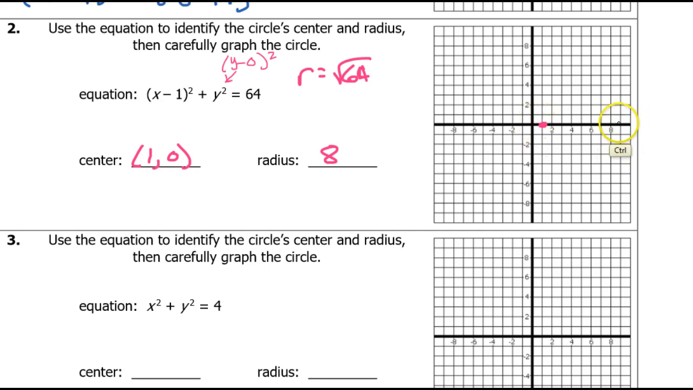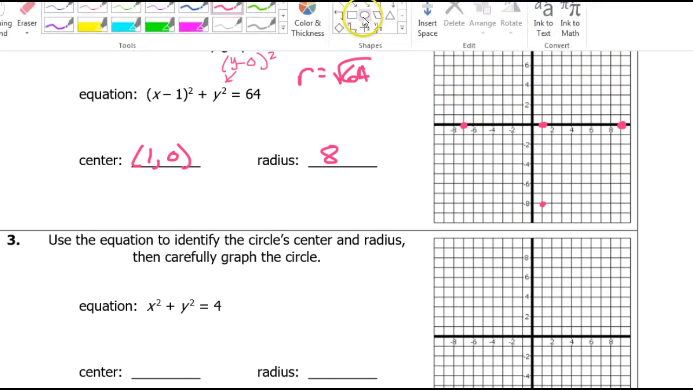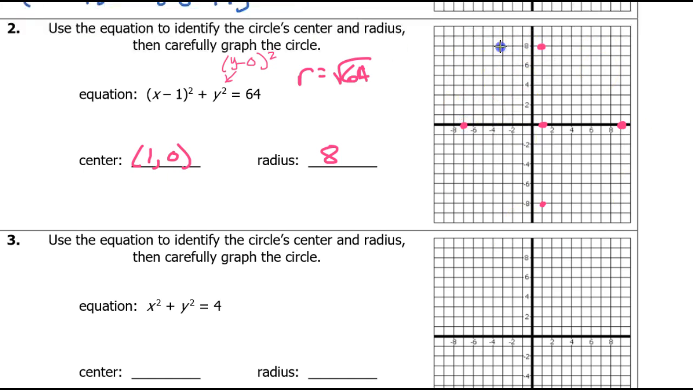Okay, so if I go 8 to the right, I'm on the circle. If I go 8 up or 8 down, I'm on the circle. If I go 8 to the left, I'm on the circle. So now I'm just going to draw my circle through these 4 points. Okay, so there's my circle.